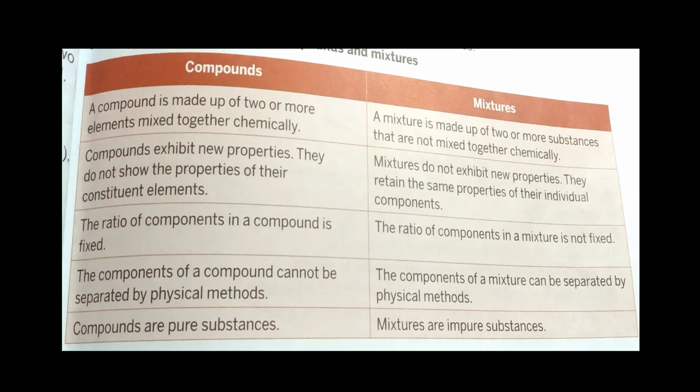In compounds, the ratio of components is always fixed, whereas in mixtures, the ratio of components is not fixed. The components of compounds cannot be separated by physical methods, whereas the components of a mixture can be easily separated by using certain physical methods. Compounds are always pure substances, whereas mixtures are always impure substances because the ratio is not fixed. Understood?